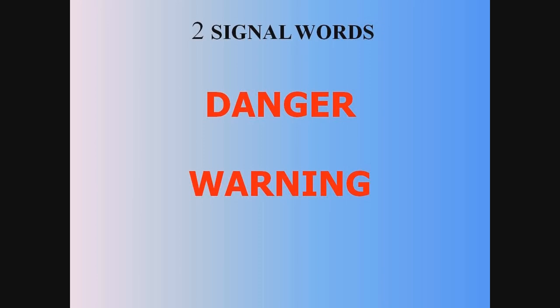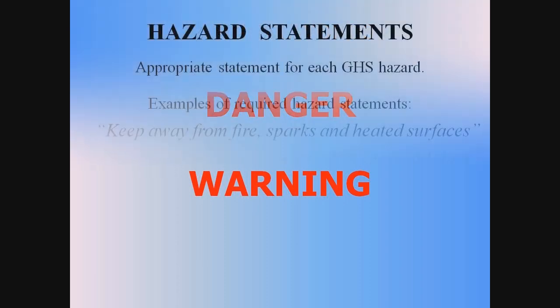On the other hand, if the label contains the word warning, this is like driving up to an intersection controlled by a yield sign. The driver can proceed through the intersection with caution, as it also has the potential to be a hazardous intersection. However, labels that contain the signal word warning indicates that the severity of hazards of the chemicals are less than those chemicals classified with the signal word danger.